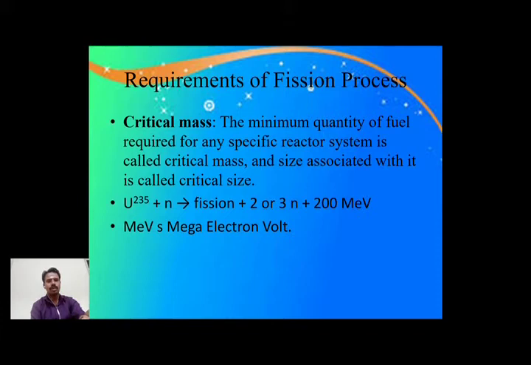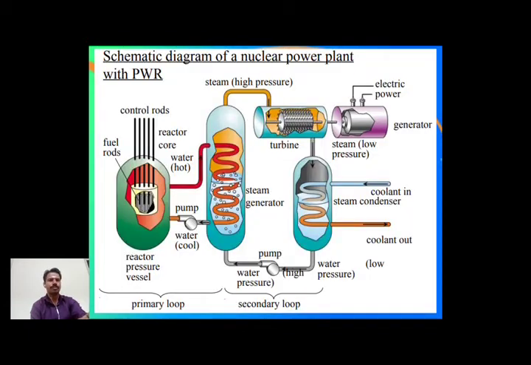Bottom side, give the reaction. What will happen? It should produce around 200 mega electron volts. It is one of the main advantages. You can write it. It is possible to be asked as a chemical reaction, and we are able to write it.